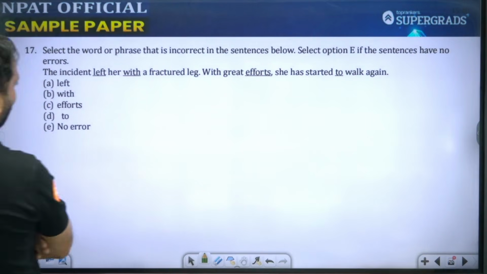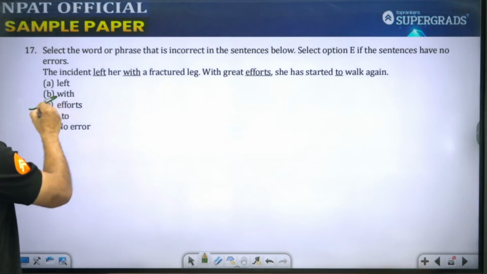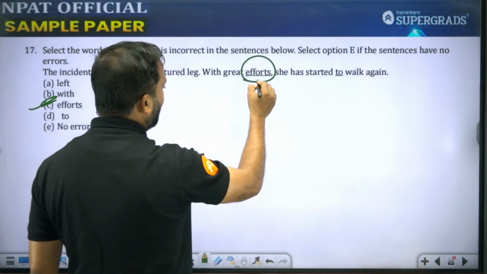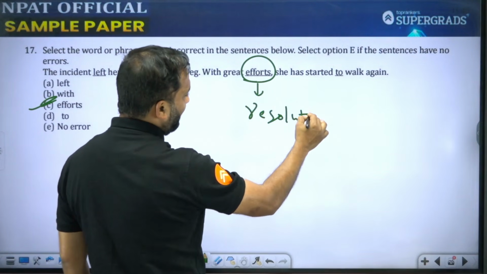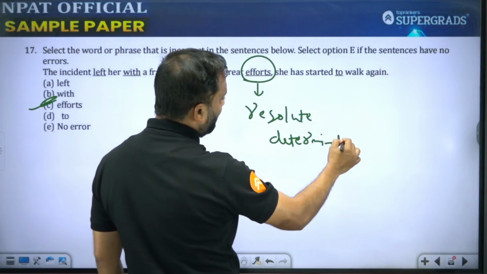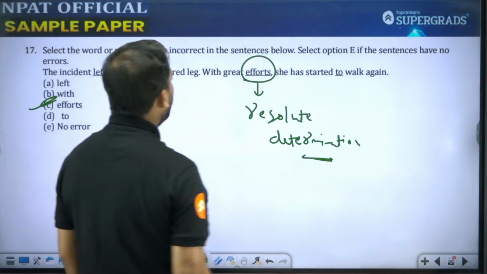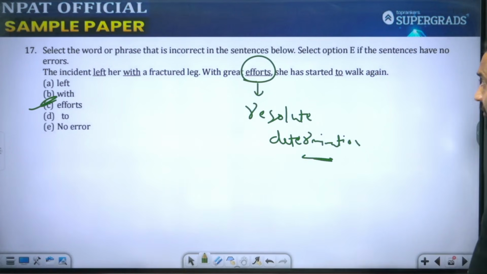The incident left her with a fractured leg. With great effort, she has started to walk again. So I think the word efforts here is incorrect. With great resolute, you could say great determination. ऐसे कुछ words होने चाहिए थे. ठीक है. But efforts would not make sense here. So effort would be the one word that is incorrect.